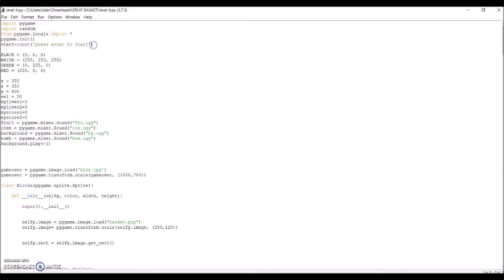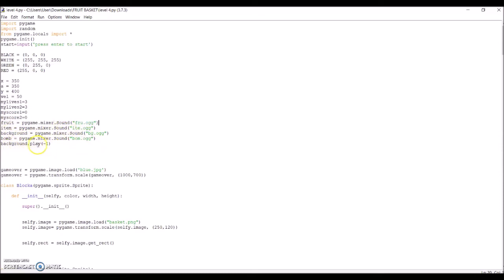First, to start the game, there is no start menu except that the player will only have to input the enter button to play, which is what this coding will do. Next, all the necessary variables are coded. The colors such as black, white, green and red are defined. Both of the player's x and y coordinates are set as variables, and so are their speed, lives and scores. The sound effects for when the basket hits something are also loaded, which is for the fruits, item, and bomb.